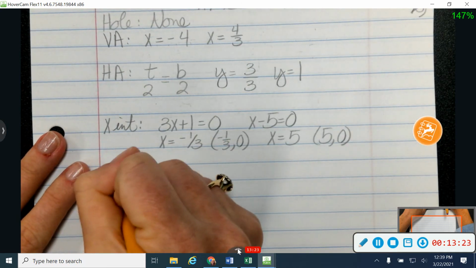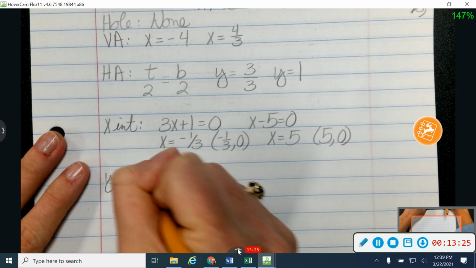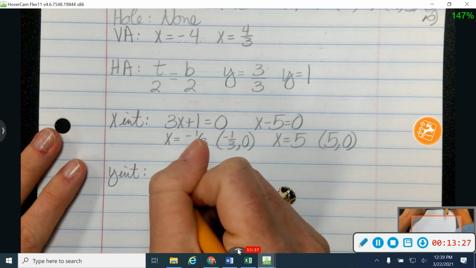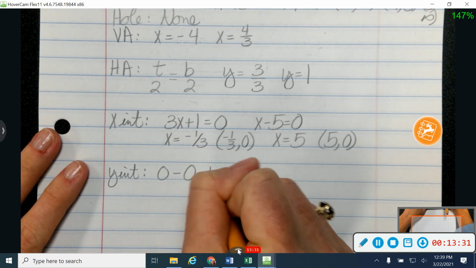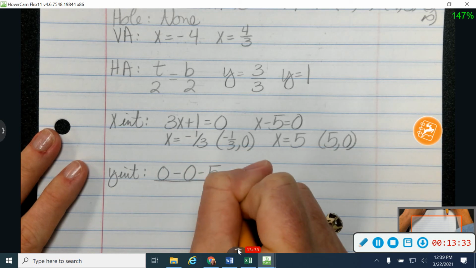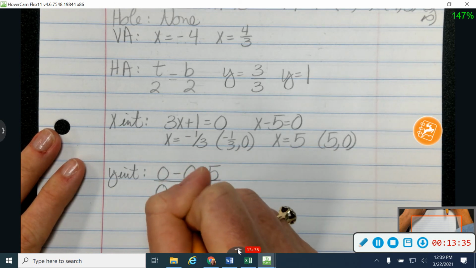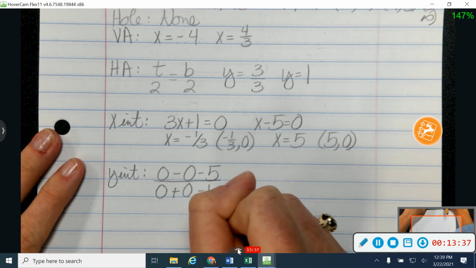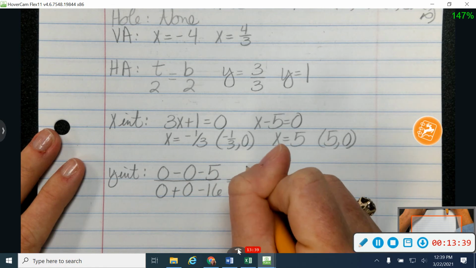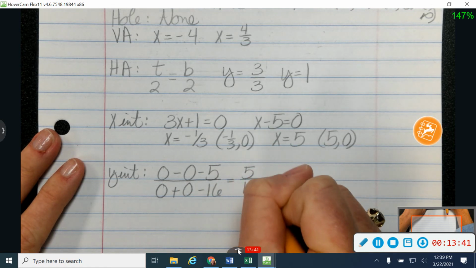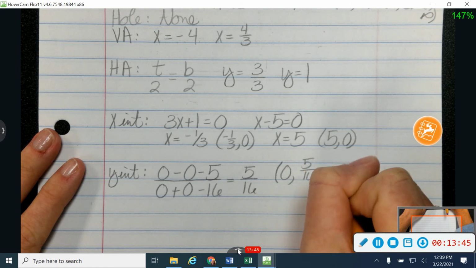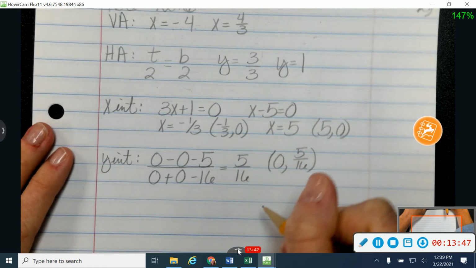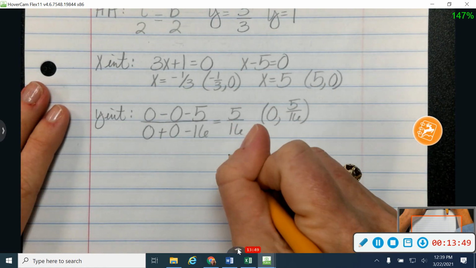Okay, and then y-intercepts, I'm going to plug back into that original form because I know 3 times 0 squared is 0, minus 14 times 0 is 0, minus 5. So it's going to make everything with an x go away when I plug in 0. 8 times 0 is 0, minus 16. So that's going to give me negative 5 over negative 16, or 5/16. So 0 and 5/16, which is kind of a funny number, but that's okay. We're just going to graph it.